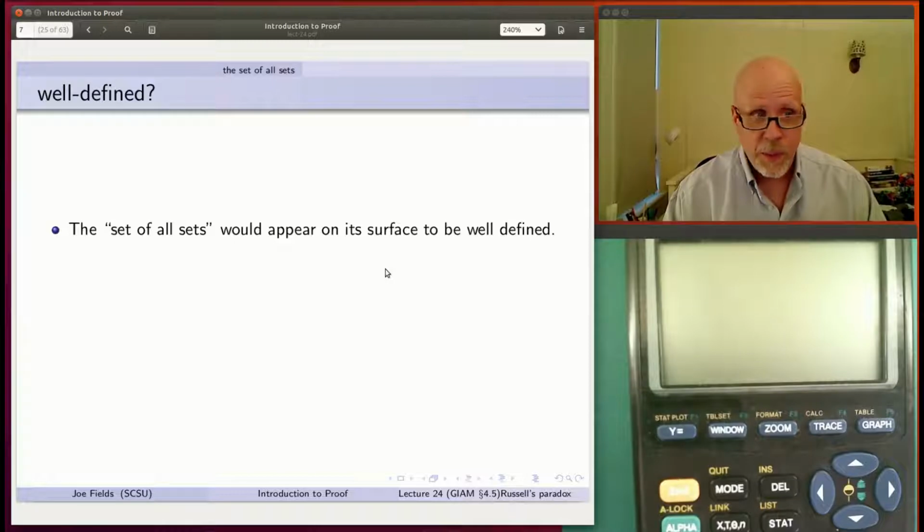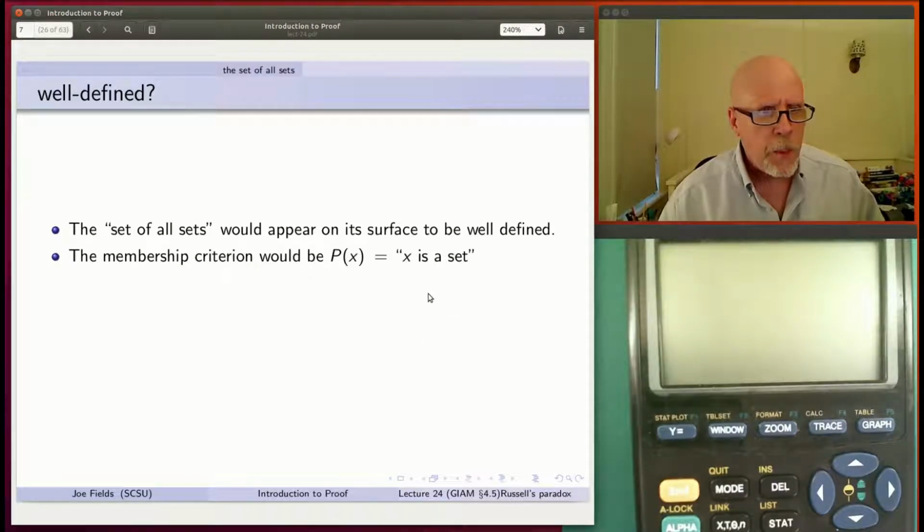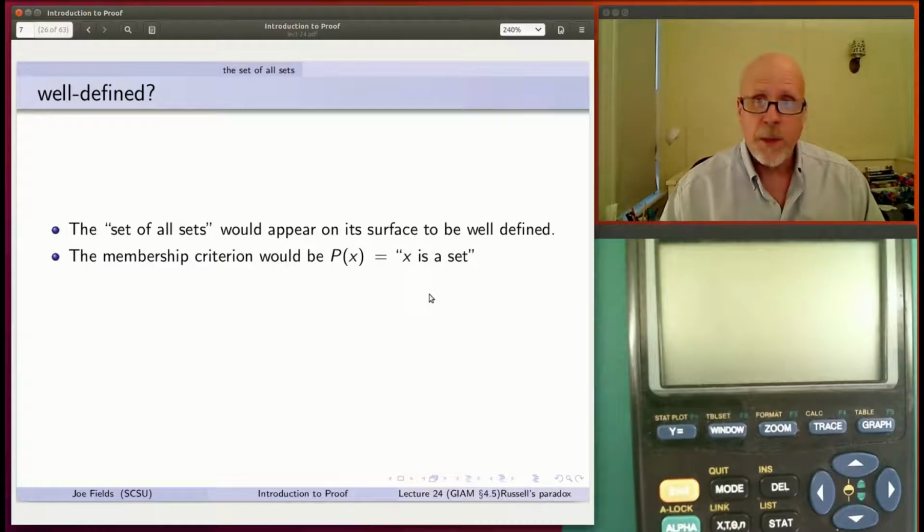On the surface, whenever you do something in math, you want to concern yourself with, are we defining something that's known with precision? Are we making something that's well-defined? I just noticed something. I used well-defined with a hyphen up here and well defined without a hyphen down here. I believe it's supposed to have the hyphen, so maybe I'll fix that before we have to load the slides. Anyway, is it well-defined? Well, the membership criterion would be the open sentence, x is a set.